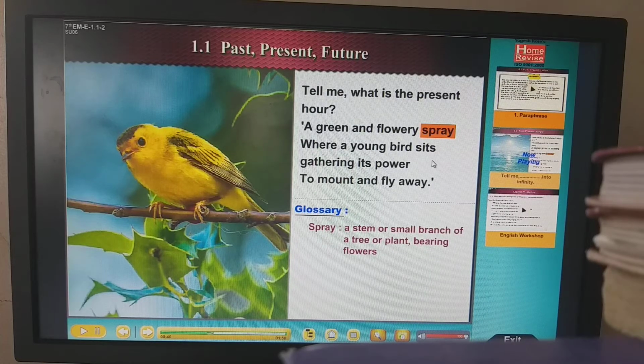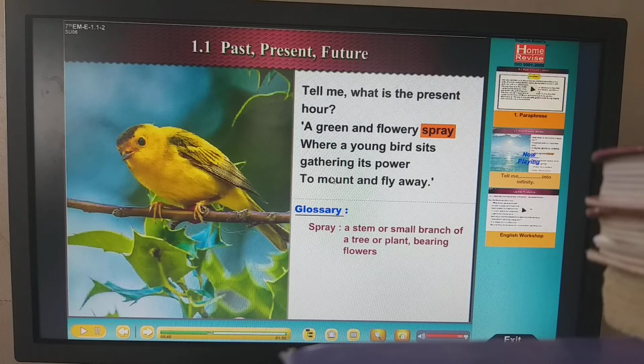Now here spray is not a water spray, child. Spray means a small branch of a tree or a plant which bears flowers. See, you can see it is like this branch. You can see this bird. The young bird is sitting on a tree and is trying to collect the power to strengthen itself. Why does it need the power? So that it can mount. To mount means to get up. And why does it need that power? To get up and fly away.